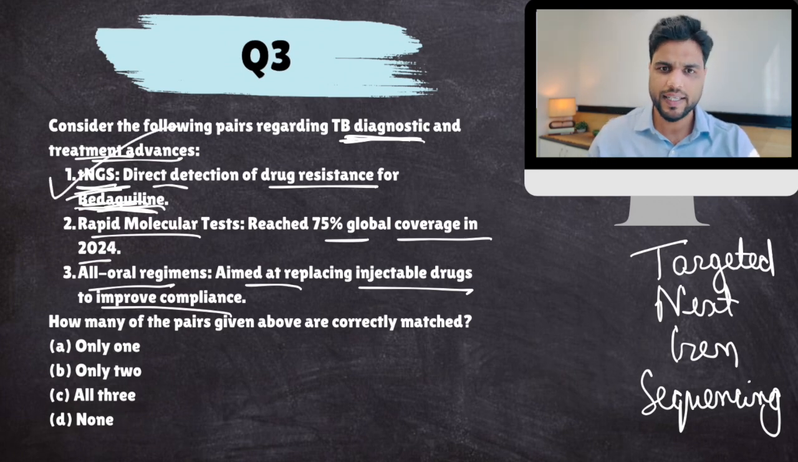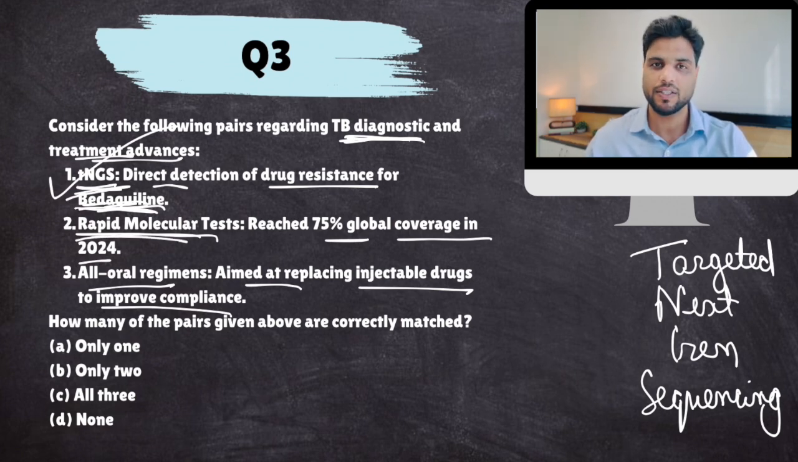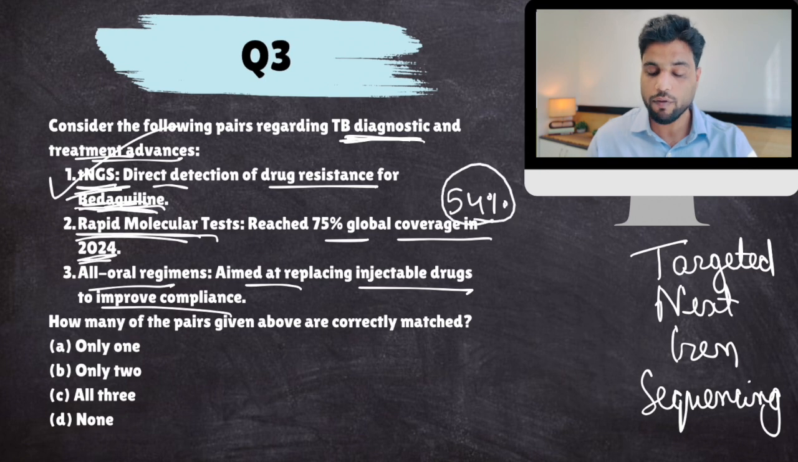Then there are various other advanced tests, like rapid molecular tests. It is a better form of test with very high accuracy. Now, governments all over the world are trying to increase the coverage of these tests. And in 2024, it crossed the halfway mark and reached 54%. So 54% of all TB tests use rapid molecular tests. Okay, it's not 75%, it's 54%. 75% would have been almost complete. So this is false.